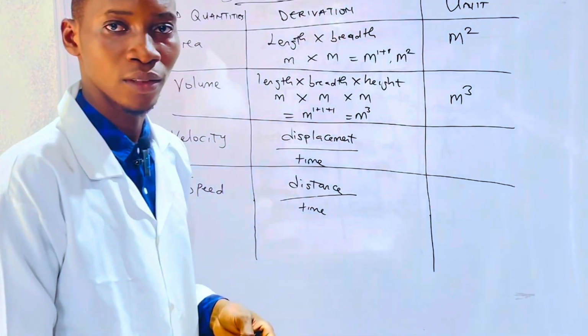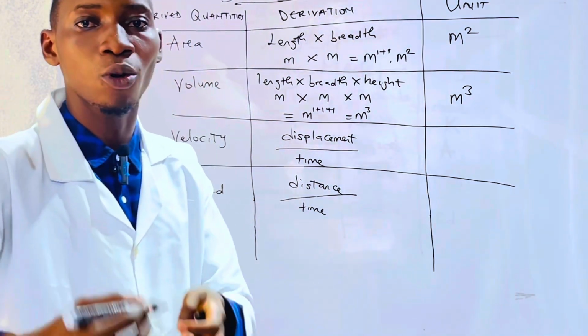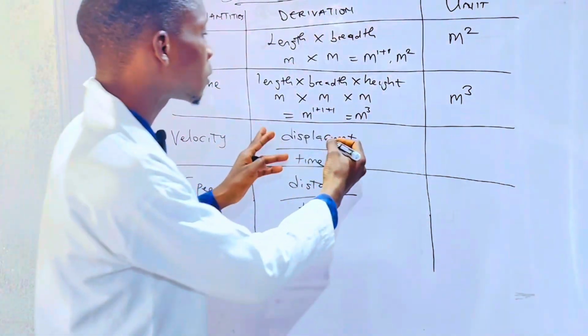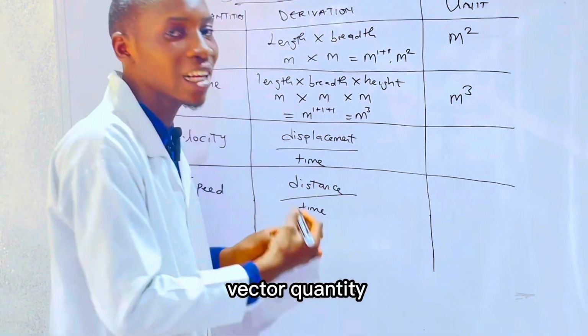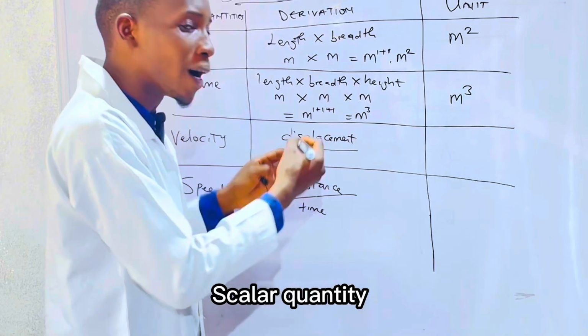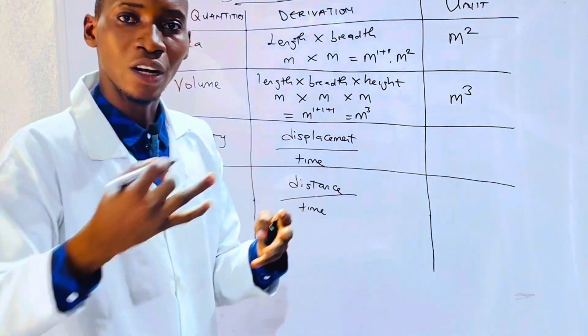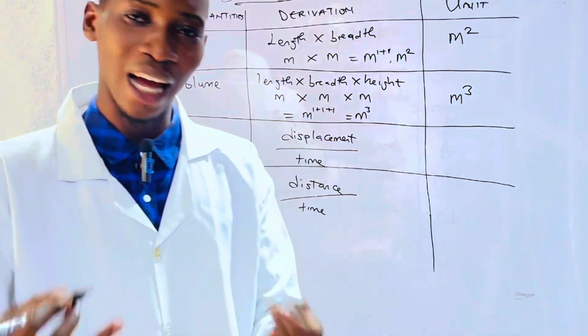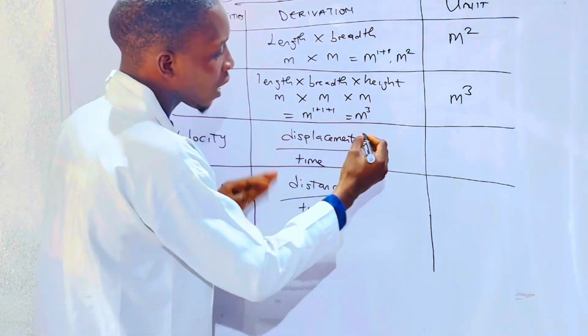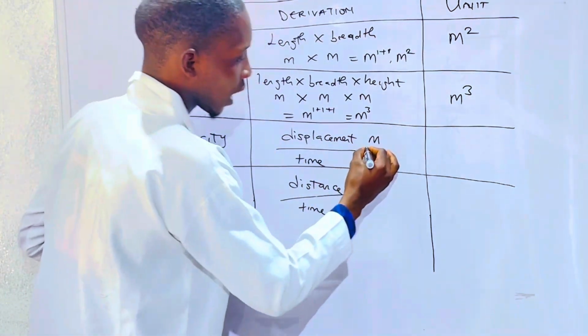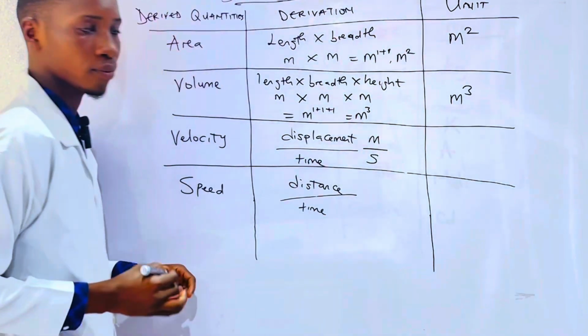In advanced class, we learn about scalar and vector quantities. Displacement is a vector quantity, while distance is a scalar quantity. It has magnitude and can be quantified, but with no direction. So for velocity, displacement has the unit meter, and the unit of time is seconds.